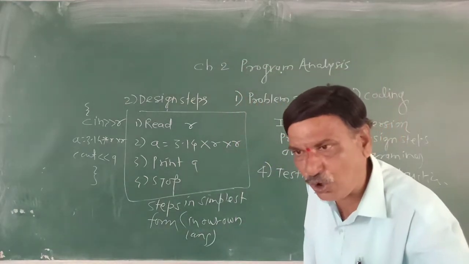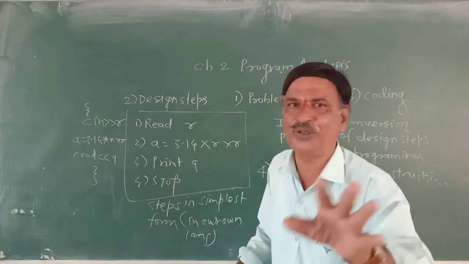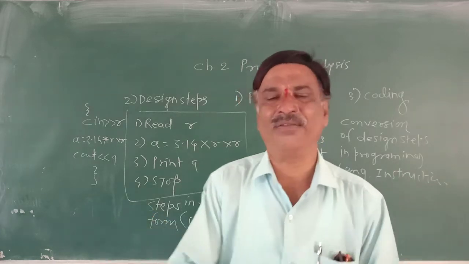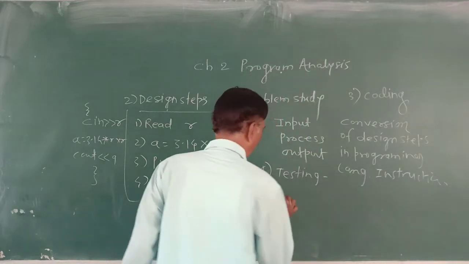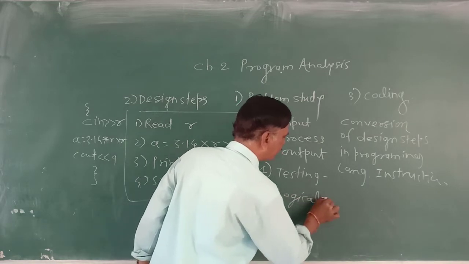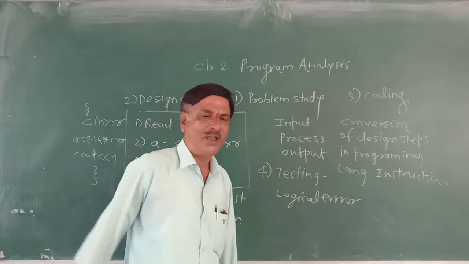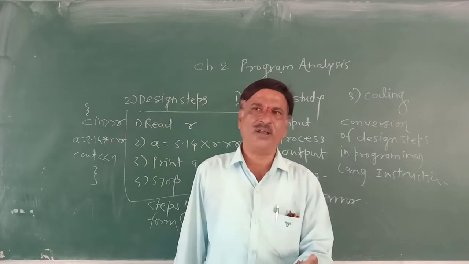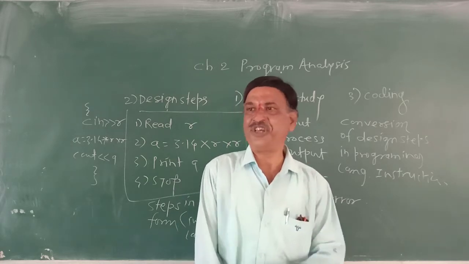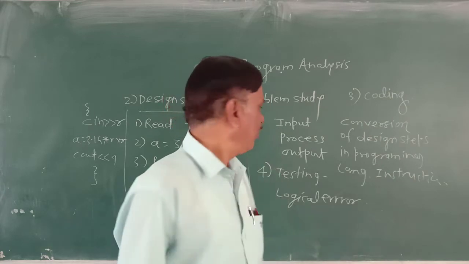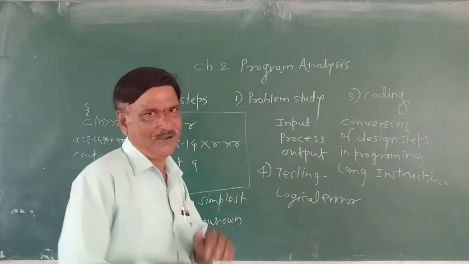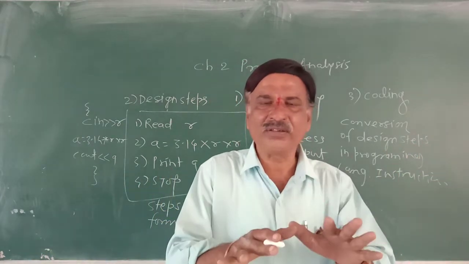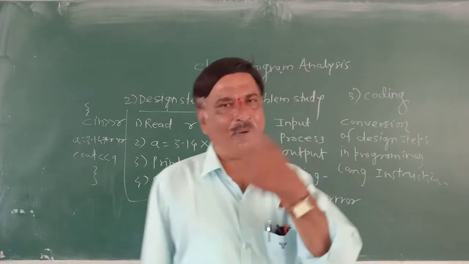As the output is wrong, we are not going to blame the computer, because it is not the computer's mistake, it is our mistake. Our formula has an error. Such a type of error is called a logical error. Why? Because our formula is a mistaken formula. So because of the mistake in the formula, the output will be wrong, and it is not an error of the computer, it is our logical mistake.